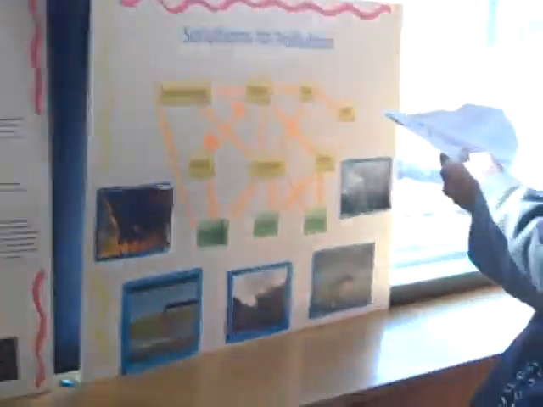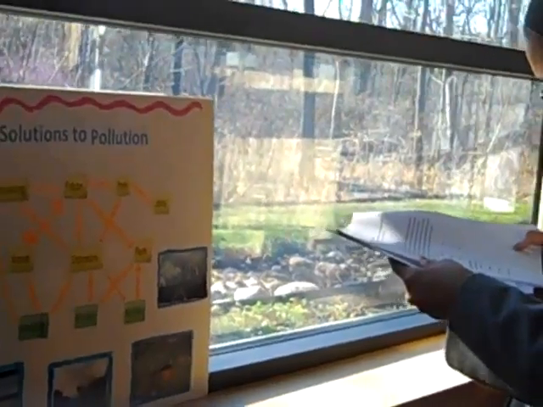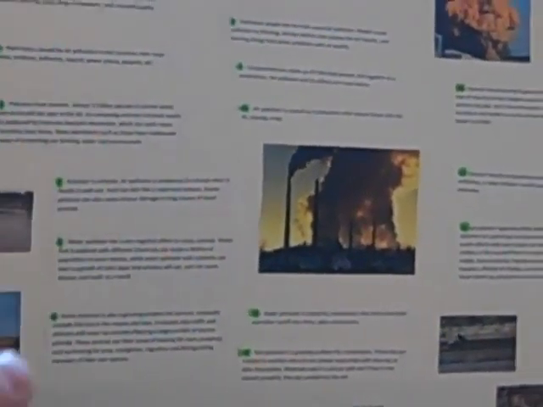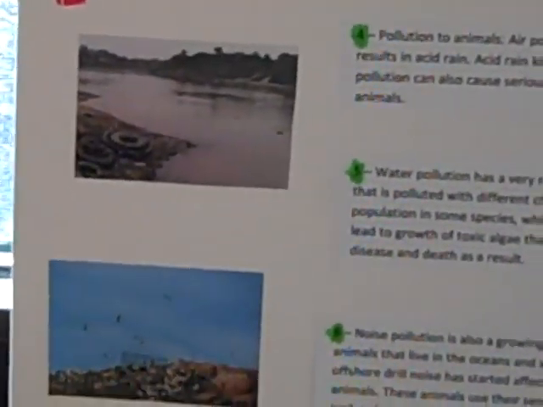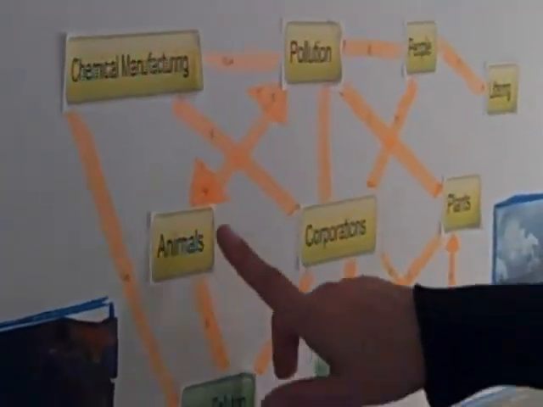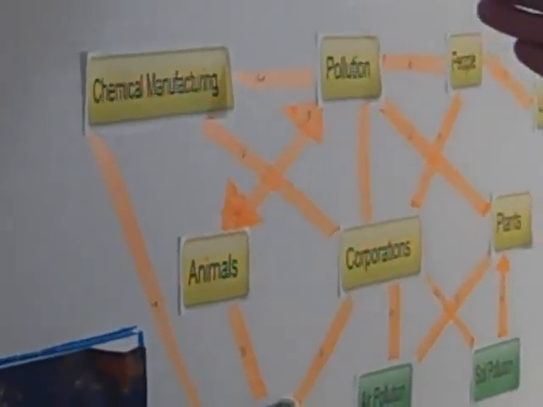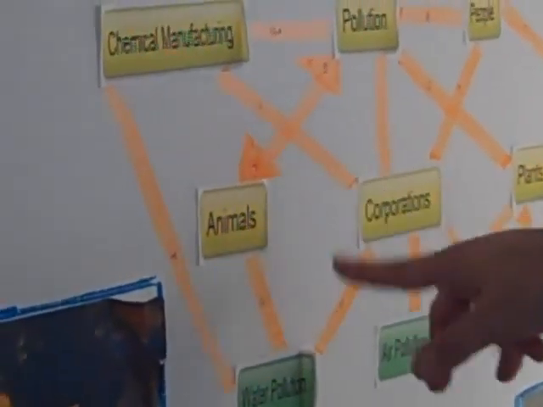Yes. Here we have a group that did a pollution mind map. They've put the mind map on one board, and then they've put the key to it on a second board. What they've done is link the different types of pollution, and what the students are being asked to do with this poster is look at the relationship between two different bubbles, and connect A to B to C to D, following the little map that they've made.